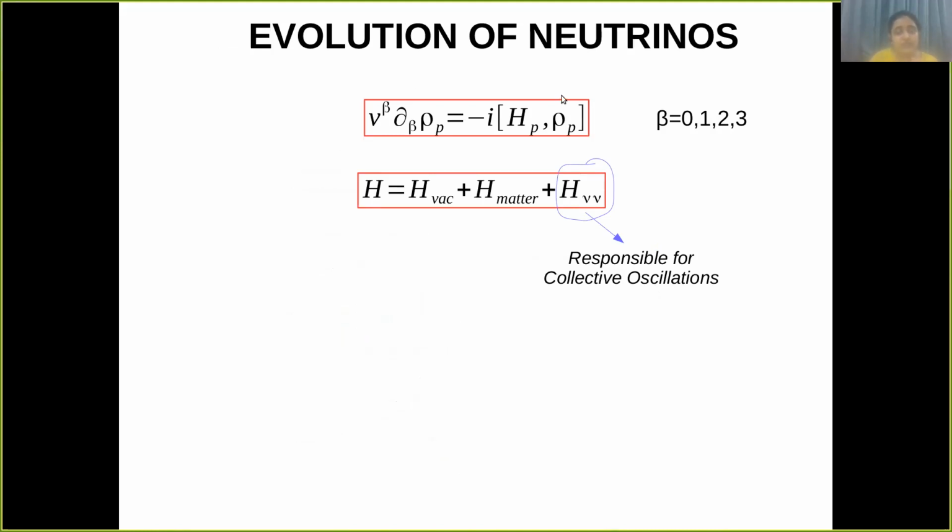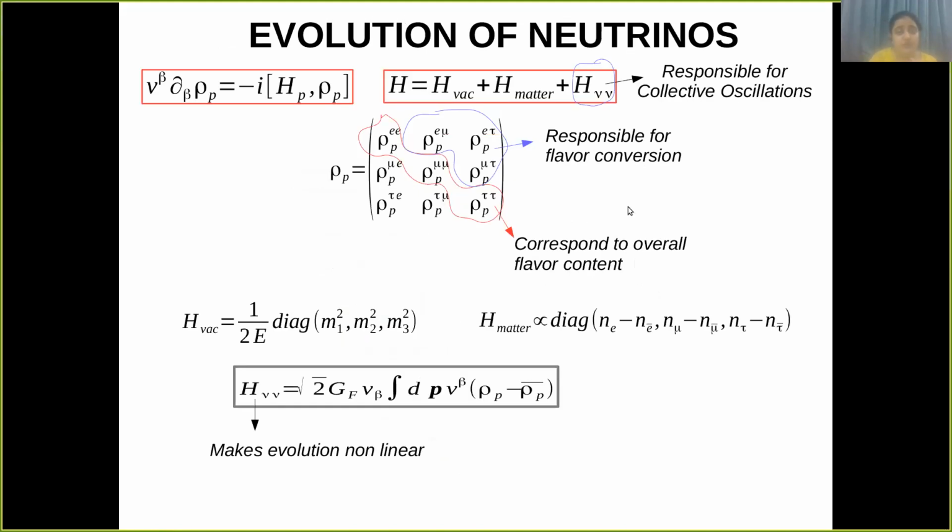Now, the neutrinos evolve according to this Liouville equation. Here H is the Hamiltonian, which consists of three terms: H vacuum, H matter, and H nu nu. And this H nu nu is responsible for collective oscillations. Rho is the neutrino density matrix, whose general form is given like this. The diagonal elements correspond to the overall flavor content, and the off-diagonal elements are responsible for flavor conversion. And the vacuum and matter terms are given like this.